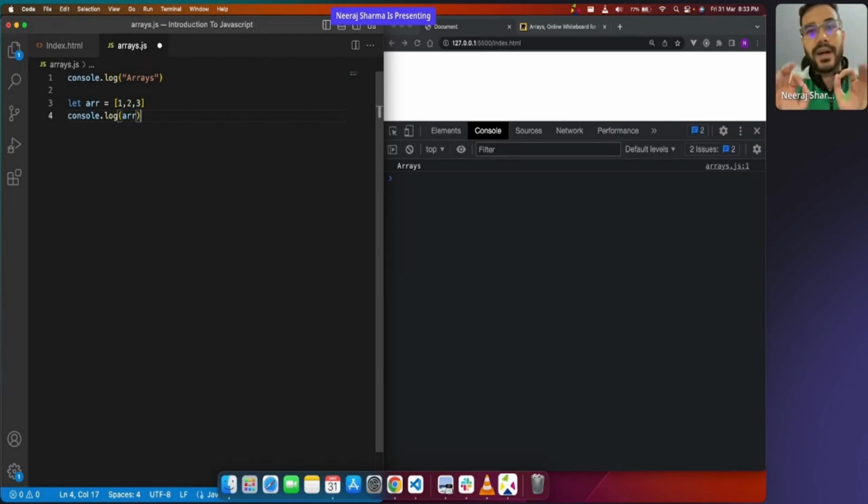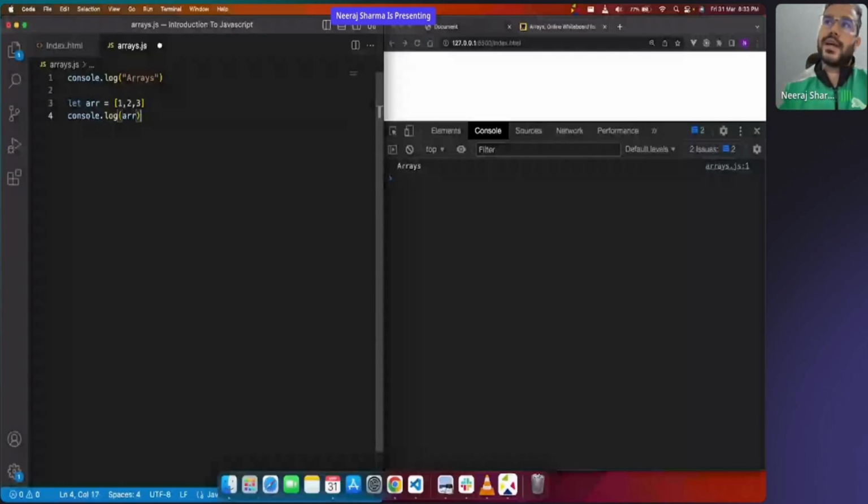For example, you have 100 names. If you do not have an array, you will be creating 100 variables, but that is not correct. Instead of that, you can create one array that can contain 100 names. That is how your array is basically useful for you. Agree everyone? I hope everyone agrees to that.